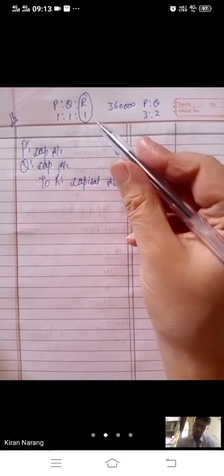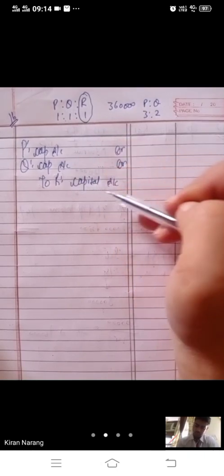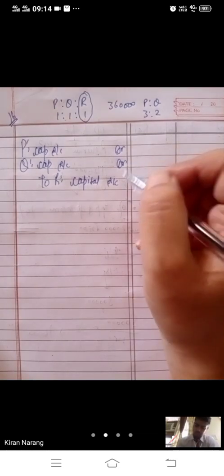The person who is retiring will be credited. Remaining partners' capital account debit to retiring partner's capital account. You just have to remember one formula: remaining to retiring.